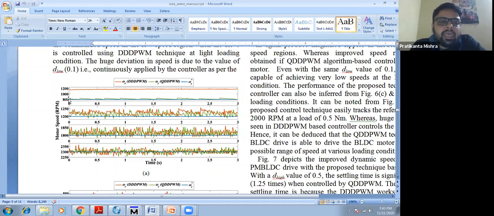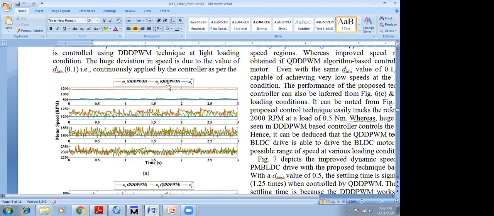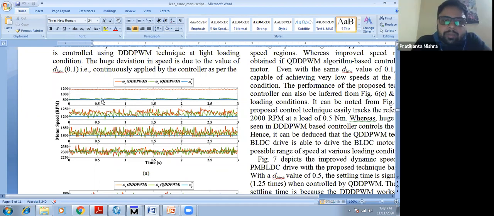So it won't be able to track this particular speed, and that's why I was saying that the speed control range will be narrowed down. But with QEEPWM, you can track this particular speed, and you can see that there are some speed ripples, but by compromising a little with the errors and speed ripples, you can achieve the reference speed.